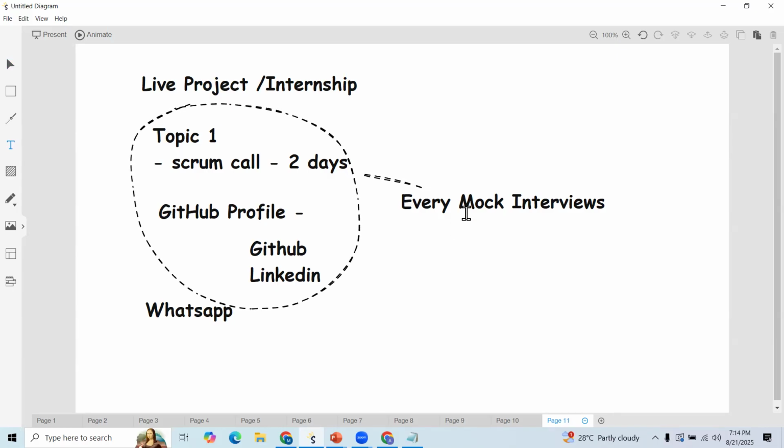Every 2 weeks, we are conducting these mock interviews. Each stage will give you feedback. Either it is a practice session or the live project internship, we'll give you the feedback. Based on that, if you are facing any issue with a specific topic, we'll try to address that as a group or individually, one-to-one. Okay. So in this way, we are conducting mock interviews every 2 weeks. Okay. Every 2 weeks.